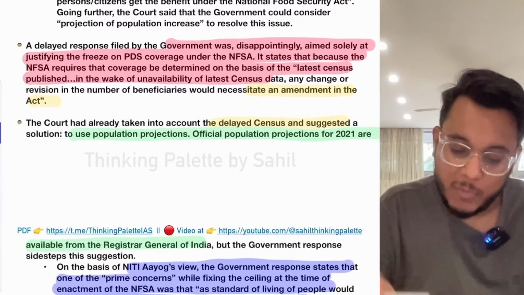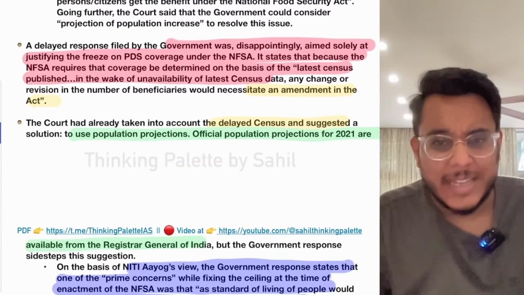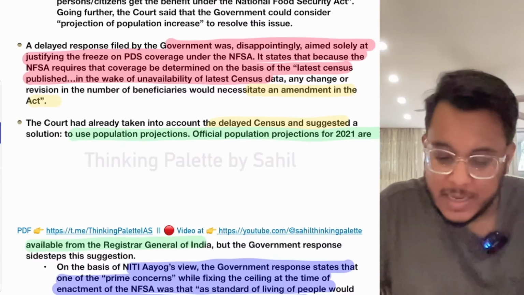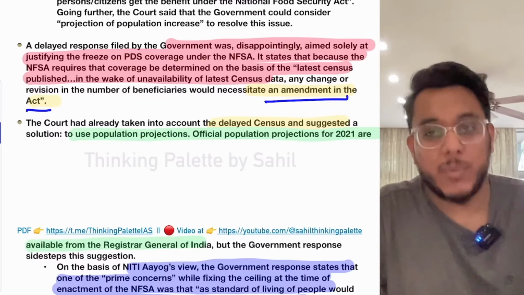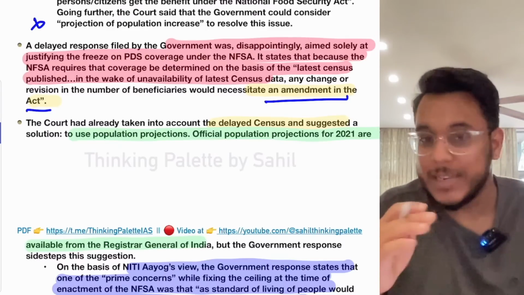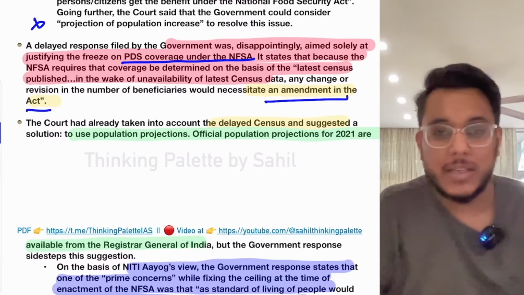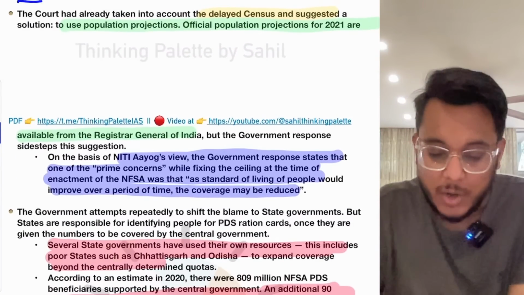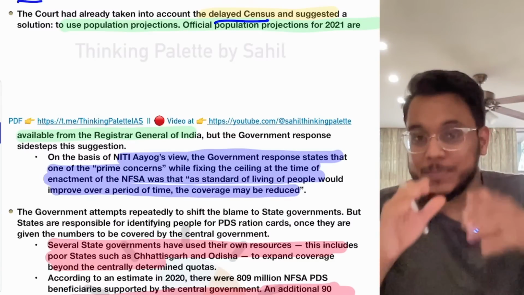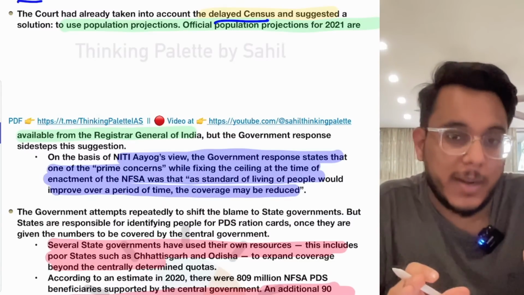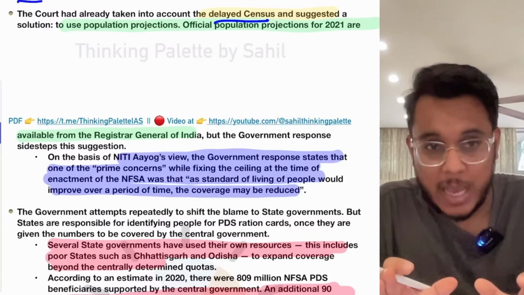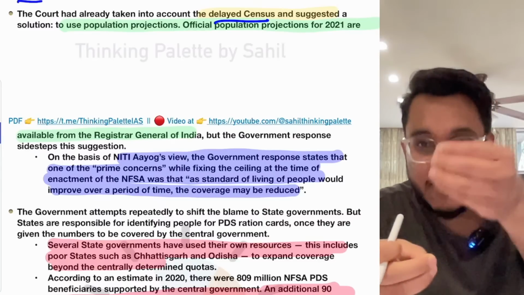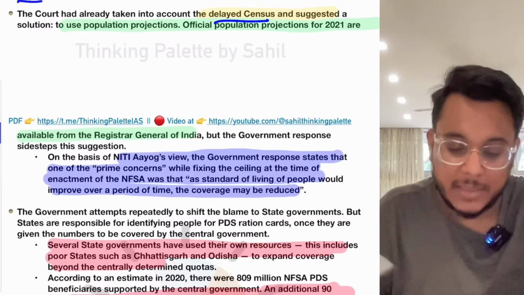But what has happened? The government gave a delayed response, and they said that we can give the enhanced food grains only after an amendment in the act is brought. Without an amendment, we cannot do anything. So the PDS freeze that has been there will continue. That is something that has happened. Now guys, the change will come only after an amendment, and the amendment will happen only when the census happens. But first of all, the census is not there. If the census is not there, the amendment will not come, and if the amendment will not come, the food will not be given. So this is something that is happening.